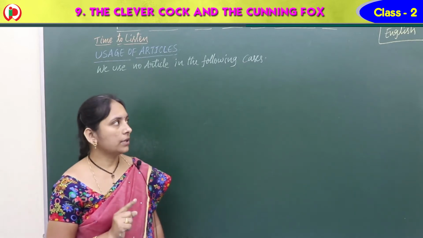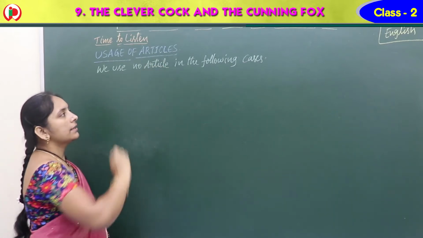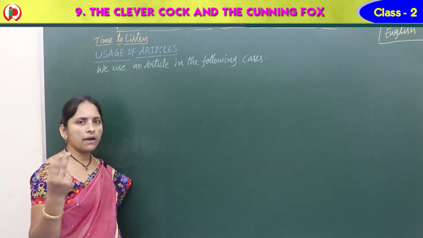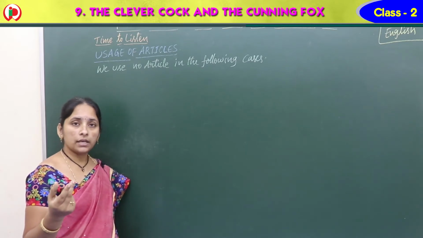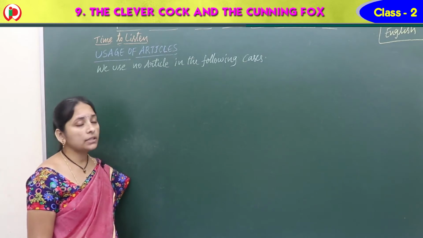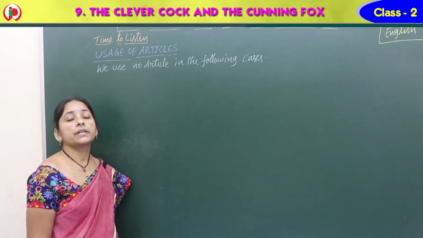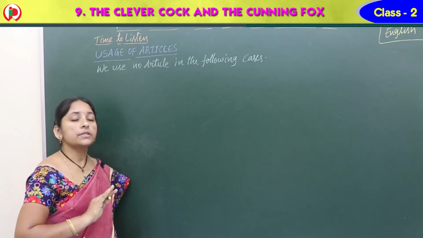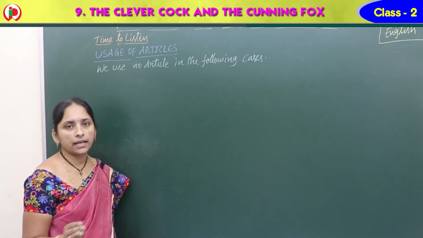Right? So now in this part, we use no article in the following cases. What is this no article? We have learnt only three articles: a, an, and the. Definite, indefinite. But what about this no article? No article means in some places we cannot use any article. A we cannot use, an we cannot use, the also we cannot use.